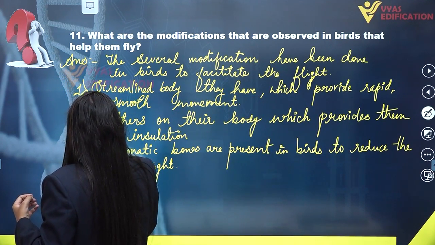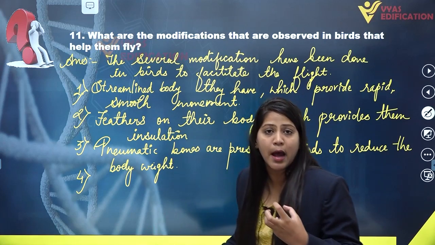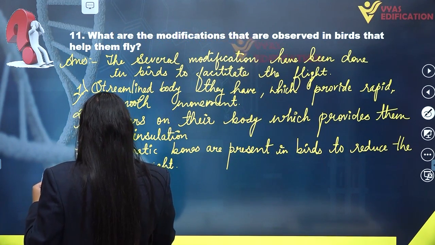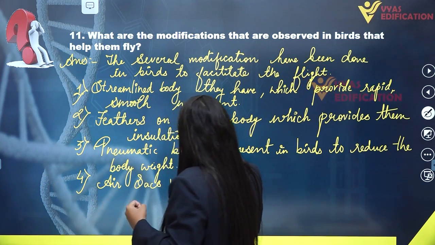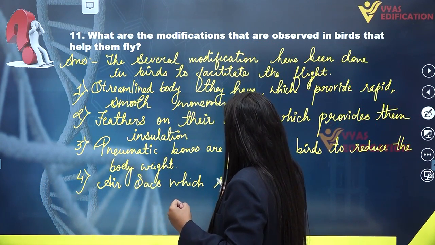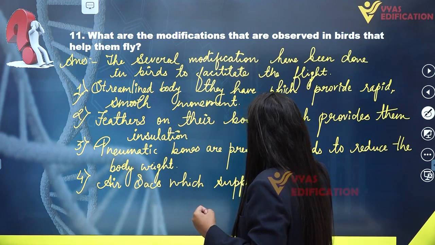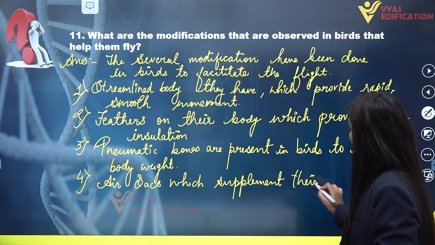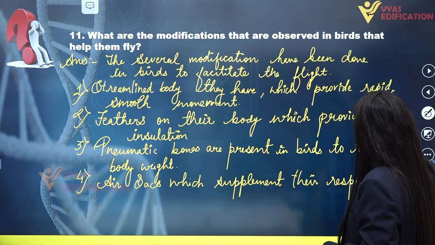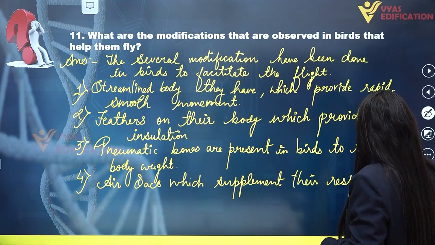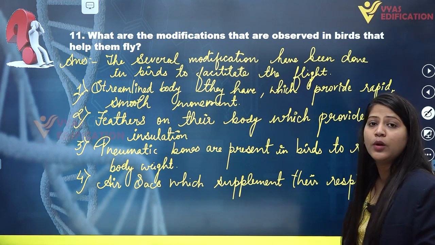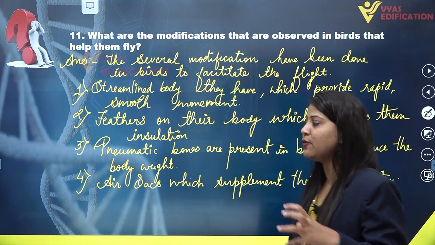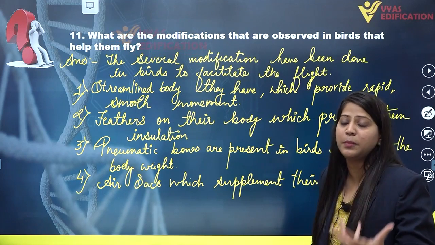Now if we talk about the next characteristic or adaptation or modification, they have air sacs which supplement their respiration. So they have lungs, yes, but in addition to lungs, they also have air sacs. Air sacs are present in birds' bodies, which supplement their respiration.